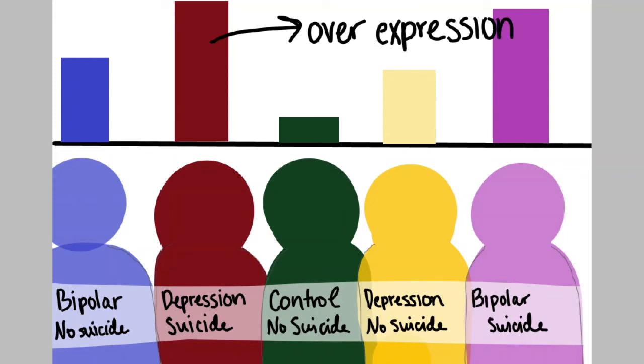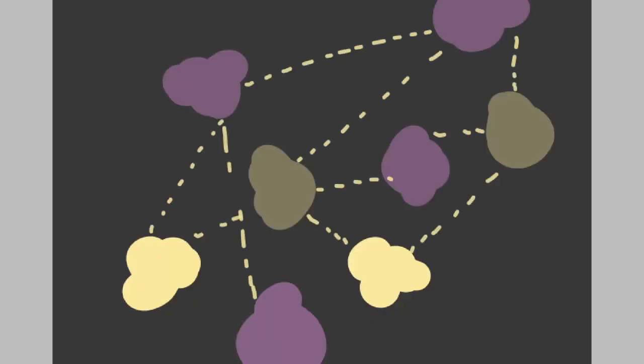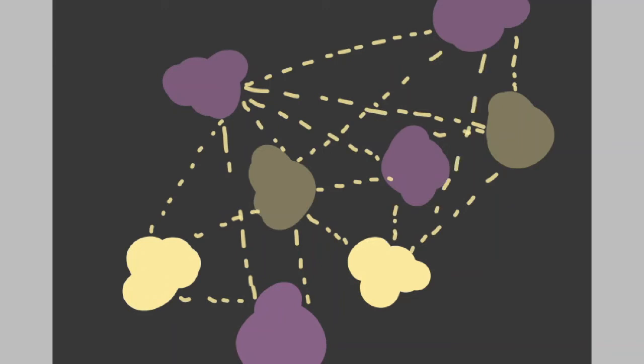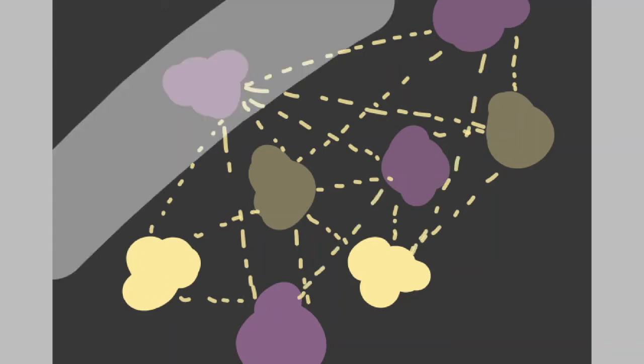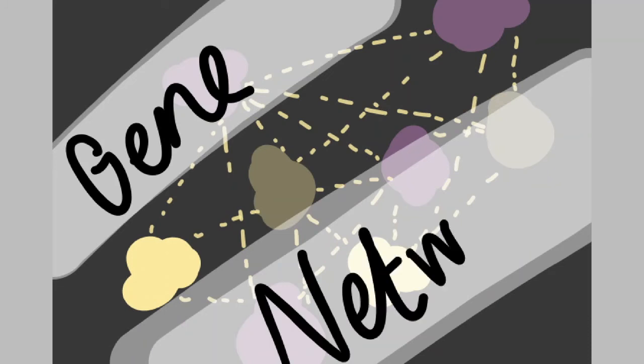disorder and/or completing suicide. The second analysis we performed involved identifying similarly expressed groups of genes. Similar expression implies that these genes interact with each other as part of a cohesive network. From there, we can identify how these networks relate to mood disorder diagnosis or suicide completion.